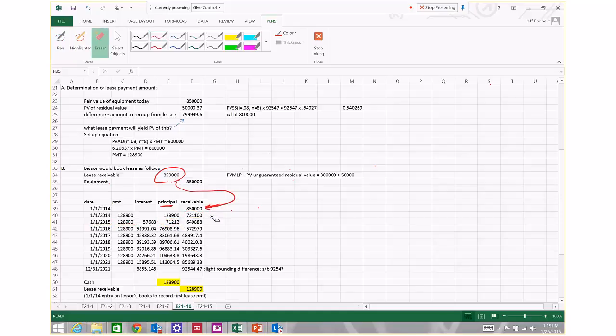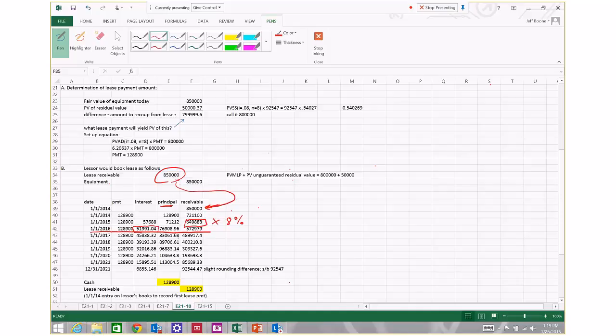That process is going to continue for each year. Just for the sake of completeness, I'm going to do one more year, the third payment that takes place on 1/1/2016. The payment amount is $128,900. The portion of the payment that is deemed to be interest is calculated by taking the carrying amount of the receivable at the beginning of the year, multiplying it times the 8% implicit rate on the lease, and that gives you $51,991.04.